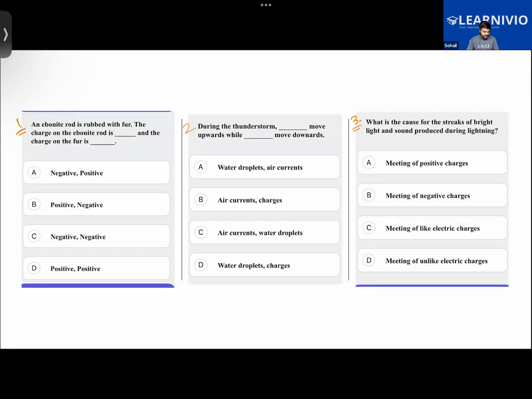And Roni, do let me know, out of the six chapters, that is crop production and management, the microbial world, metals and non-metals. Sorry, not about that one, since for that you will be having a class right now. And for the chapters coal and petroleum, force and pressure, and then friction, are there any chapters for which you'd like to have some extra class?